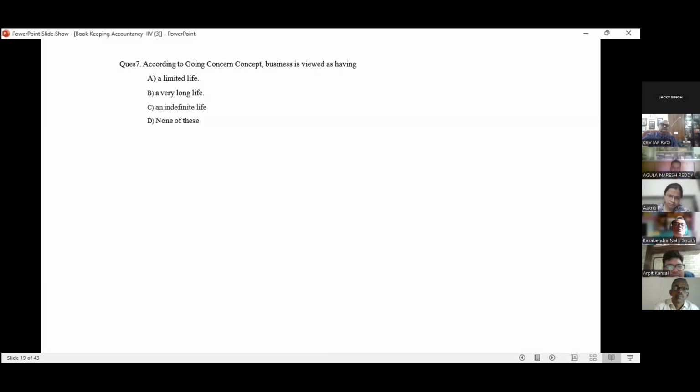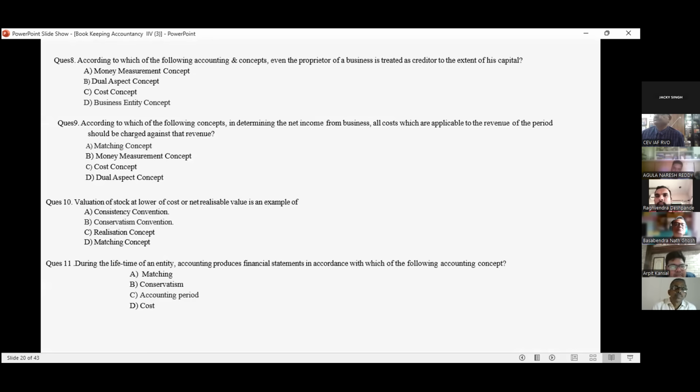According to the going concern concept, a business is viewed as having which one? Indefinite life. C, indefinite life. According to which of the following accounting concepts is even the proprietor of the business treated as a creditor to the extent of his capital? Business entity concept, very good.